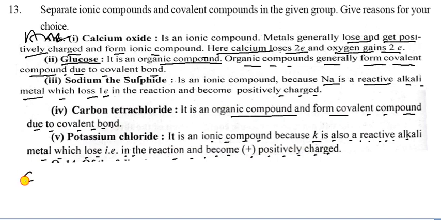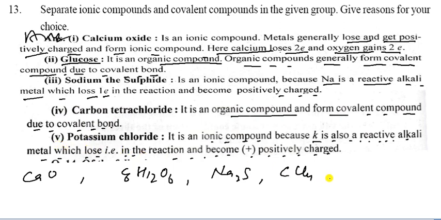Hence the first one is calcium oxide, second one is glucose, that is C6H12O6, third one is sodium sulfide, that is Na2S, fourth one is carbon tetrachloride, that is CCl4, and the fifth one is potassium chloride, that is KCl. So calcium oxide, which type?